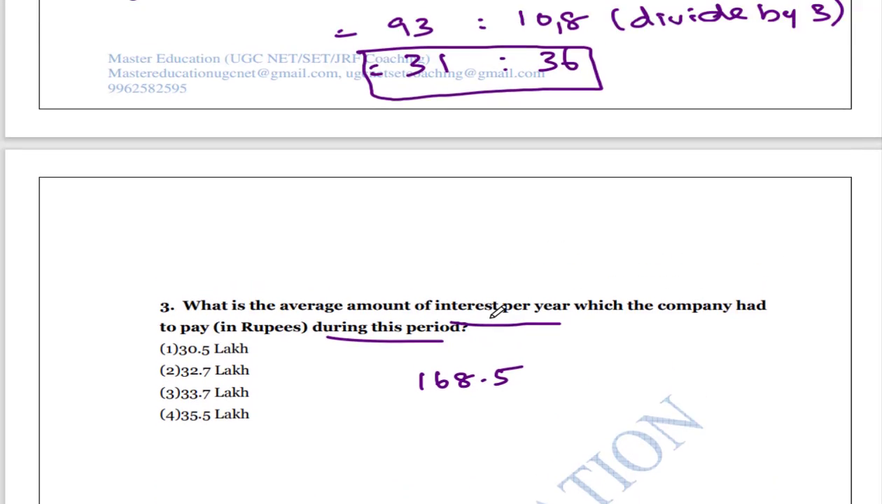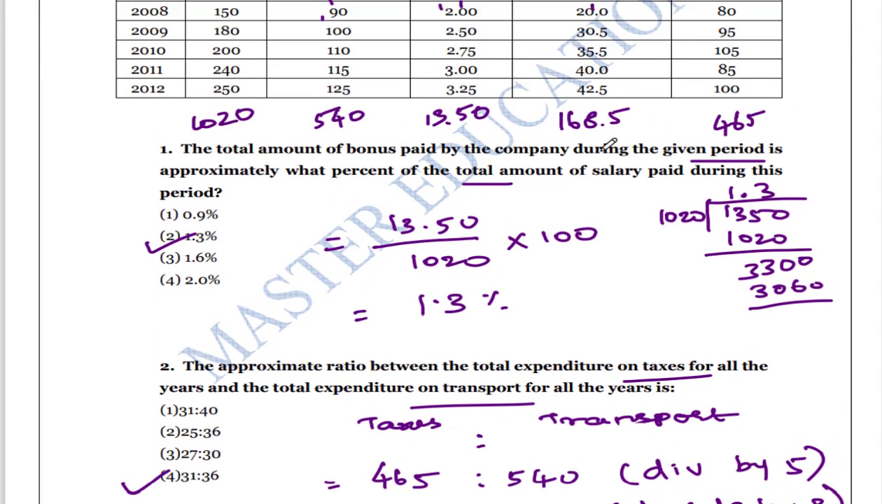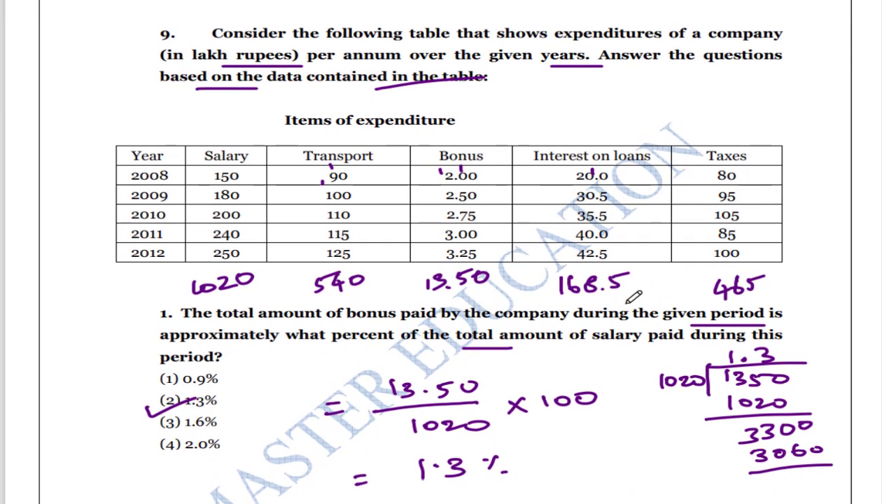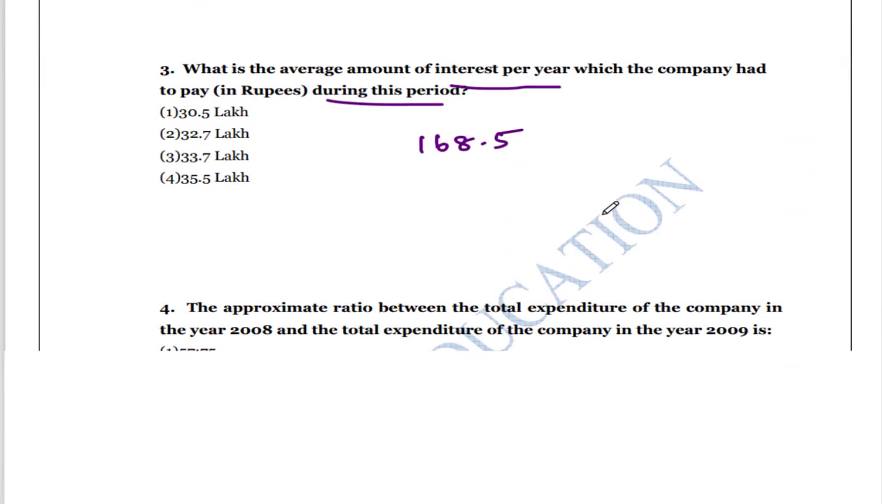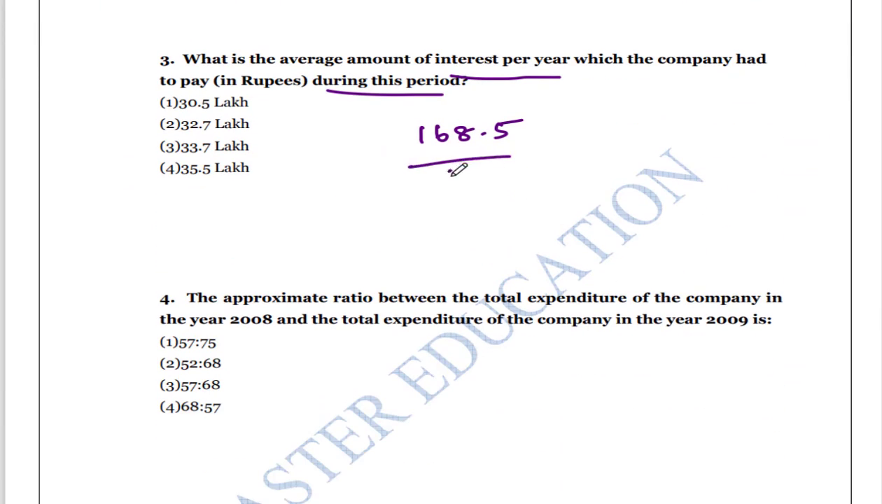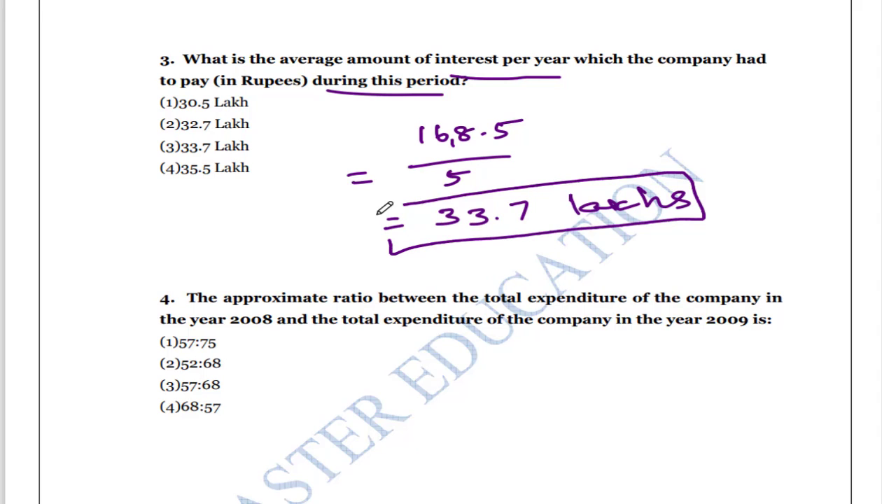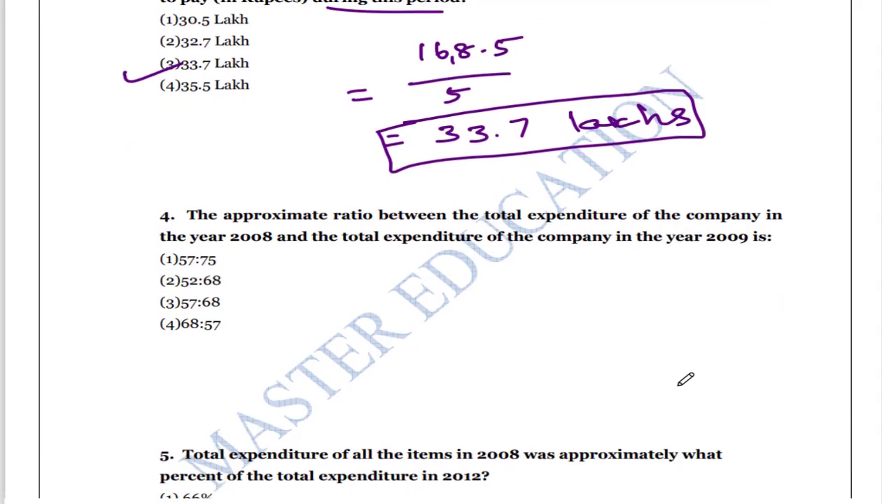So they are asking for the average, and 168.5 is the total. The data is given in lakhs. There are 5 years, so divide it by 5. That is equal to 33.7. So 33.7 lakhs, because the data is given in lakhs, is the answer.